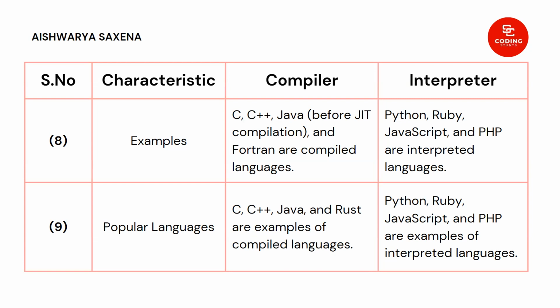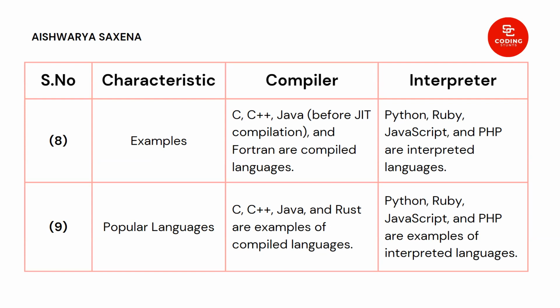Although in Java there are both compiler and interpreter, most of the time it's considered a compiled language because there are two compilers: the javac compiler and the JIT compiler. I'm not going in depth into the details of Java here, but it is still in the category of compiled languages. Python, Ruby, JavaScript, and PHP are examples of interpreted languages.